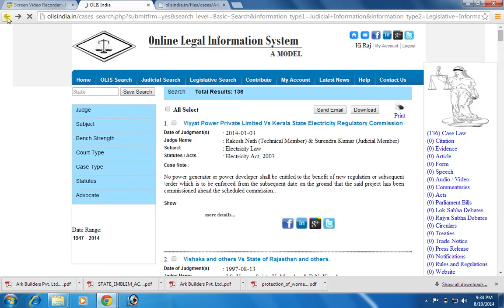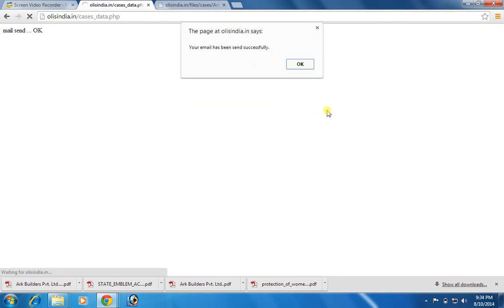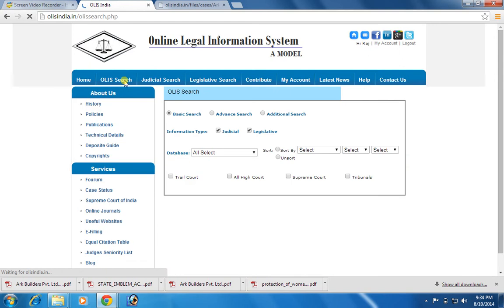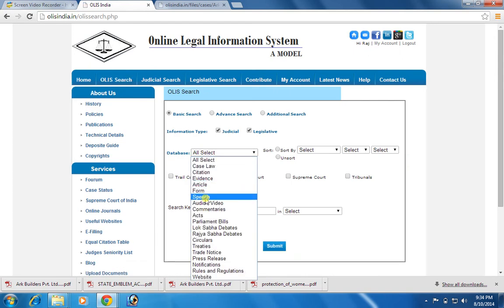In case you wish to have a full record along with the full text file in your email ID, then you have to select a particular record and click on the send email. This will send it to your email account. Similarly, other databases can also be selected.